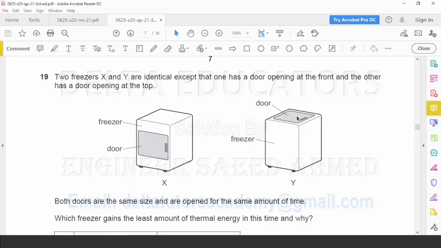So in Y, the freezer will gain the least amount of thermal energy. And what is the reason? The reason is that outside the freezer, the air has lesser density, and less dense molecules move up and highly dense molecules remain at the bottom. So the less dense molecules outside the freezer will try to move up, they will not try to enter this freezer. That's why in X, when the door is open, more thermal energy will enter the freezer, and in Y, less thermal energy will enter the freezer.